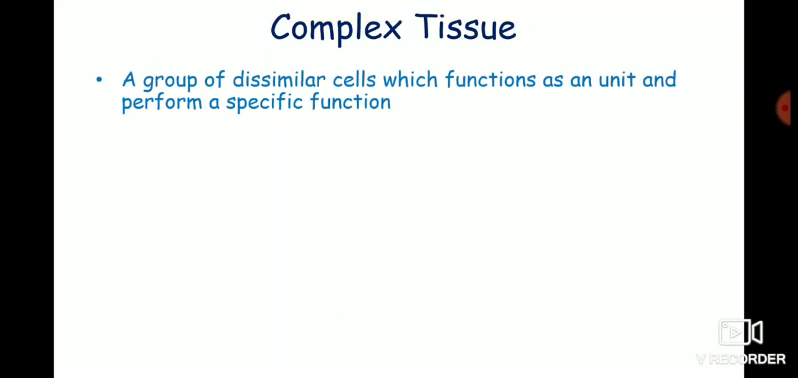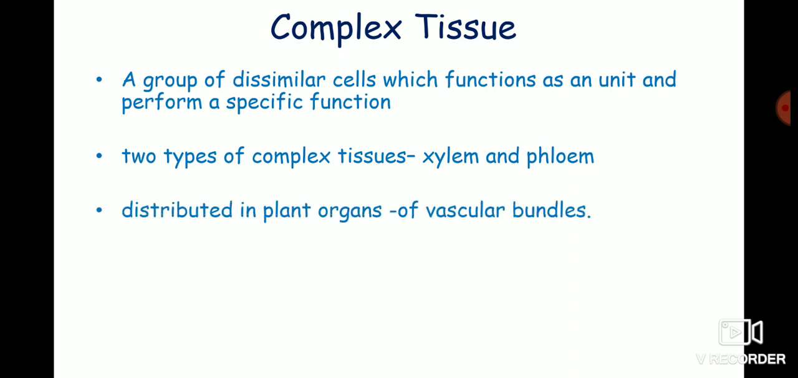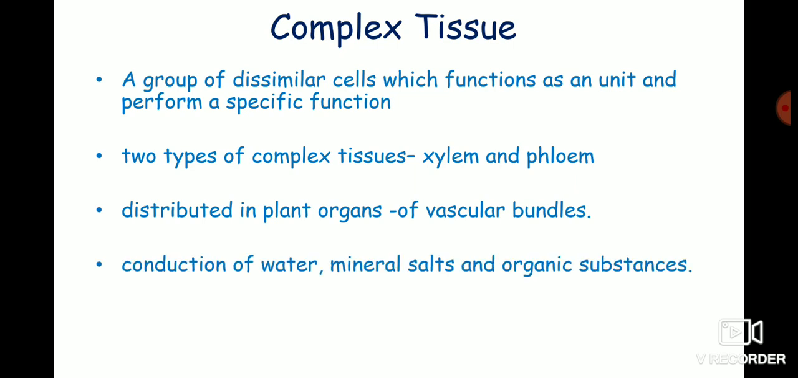A group of dissimilar cells which function as a unit and perform a definite function are called complex tissue. In plants, two types of complex tissues are formed. They are xylem and phloem. These complex tissues in plants are distributed in the form of vascular bundles. They help in the conduction of water, mineral salts and organic substances. They are also referred to as vascular tissues.